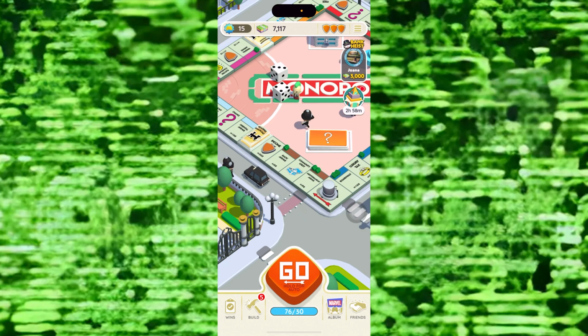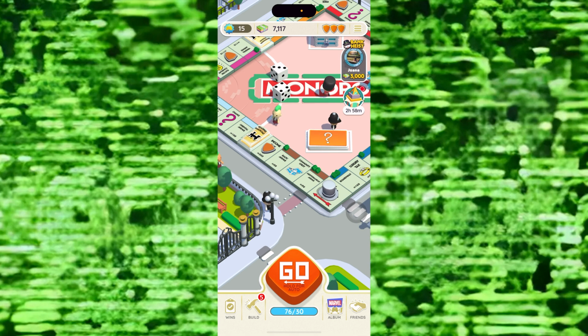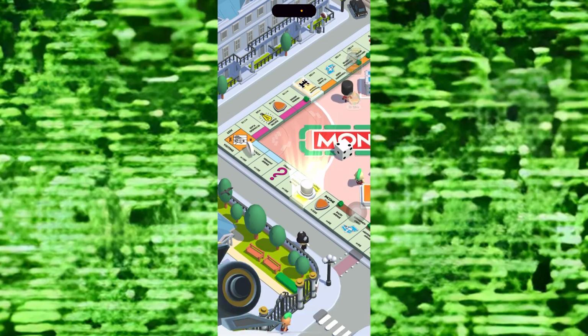Hey everyone, in this video we will learn how to play Monopoly Go on airplane mode iPhone. First, open the Monopoly Go app on your mobile phone. Once you reach the game, you can start playing the game by hitting the Go button. Before that, make sure to enable the airplane mode of your mobile phone.